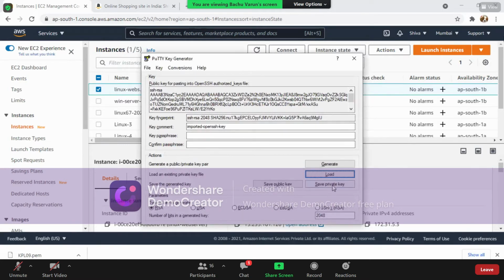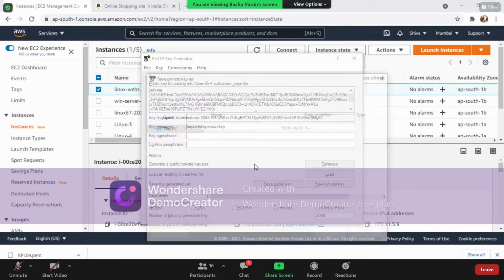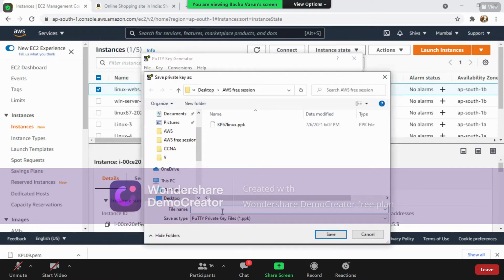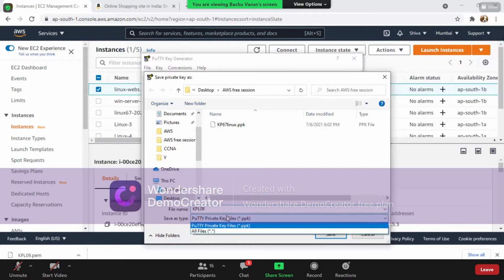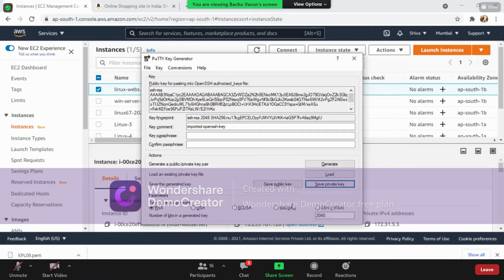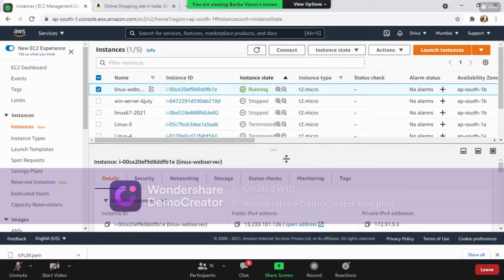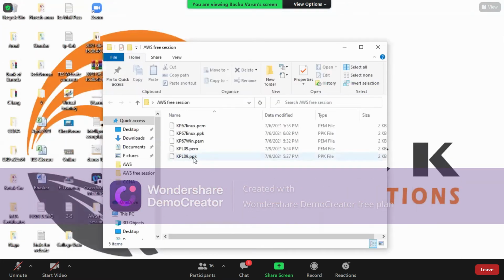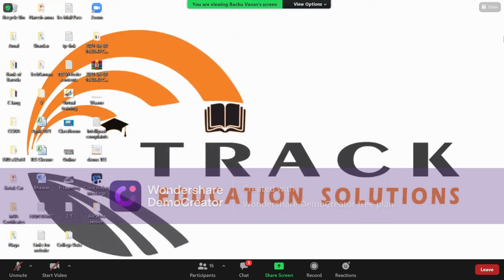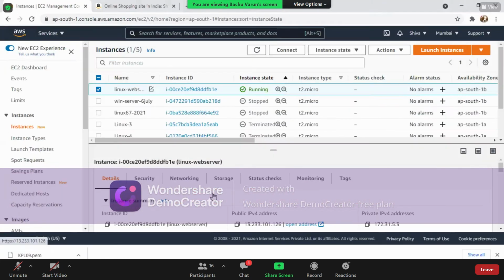So now I've maintained it here. I'll click on save private key. Yes, I have to save it, and I'll keep the same name, kpl09, and use .ppk as the extension. This is saved now. Let me check it once again on my desktop in the AWS free session folder. Here you can see the kpl09 .pem file as well as the .ppk file. .ppk means PuTTY private key. Okay. So now I want to connect to this machine.